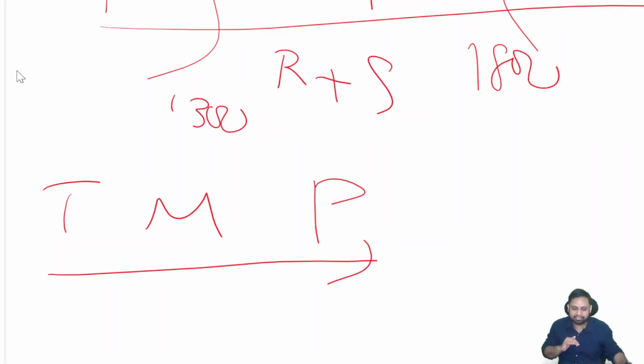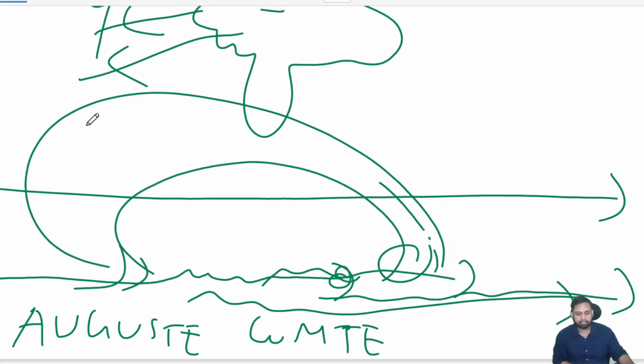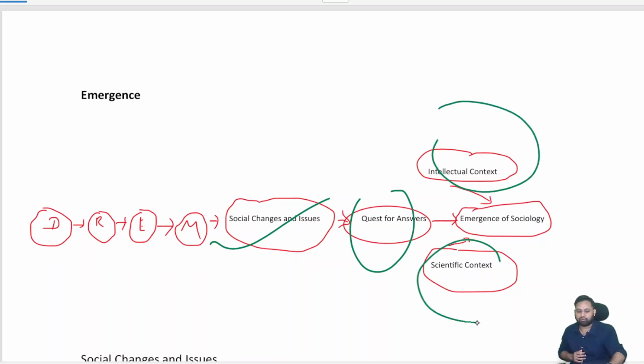So this domination of science will come, and in the new society you have to plan accordingly. He says that to understand these issues, whatever happened in the society, the existing disciplines could not explain what was happening. For example, politics talks about the state in conventional terms, economics talks about economic changes, production and all. So we need a subject which talks about society, and that's how we get to the concept of how to develop sociology.